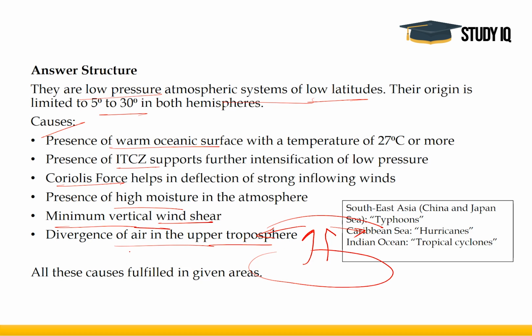All right. Now all these causes which are given are fulfilled in the given areas. The given areas means South China Sea, Bay of Bengal, and Gulf of Mexico. Now this is the table I was talking about. In Southeast Asia or South China Sea, they are called typhoons. In the Caribbean Sea, they are called hurricanes. In the Indian Ocean, they are called tropical cyclones. So this question was very simple. Nothing much had to be done.